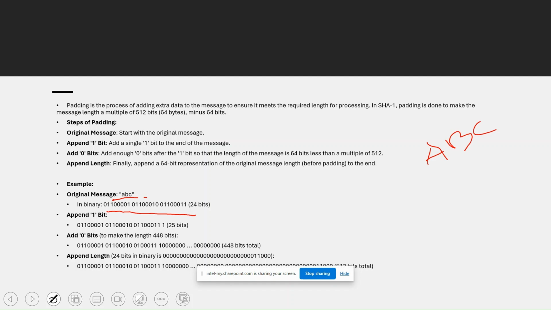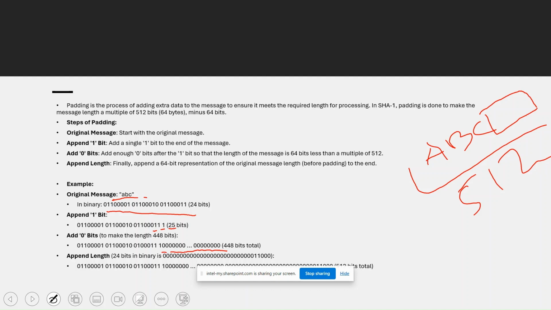Then how do you hash it? What we will do is some padding. We will add some extra material to make it 512. First we will add a 1 bit, so it will make it 25 bits. After that 1, we will add a lot of zeros, as many zeros as required until it is 448 bits.